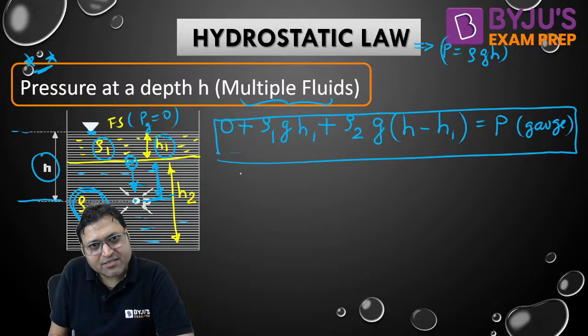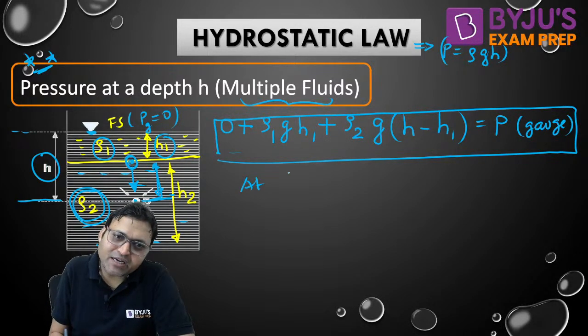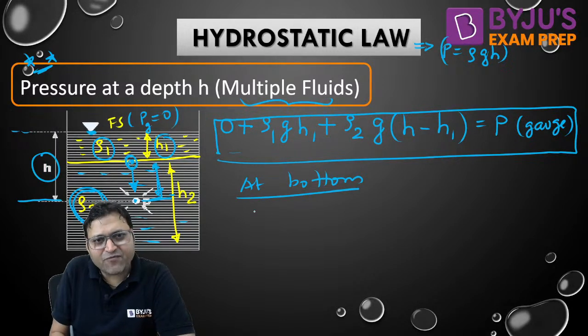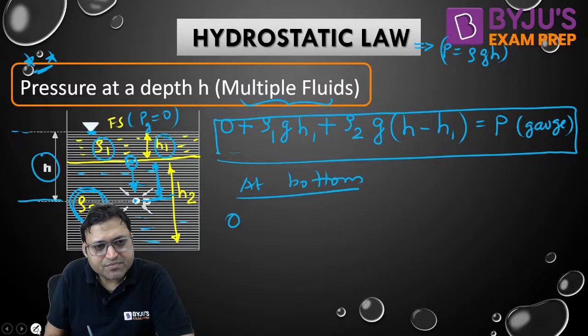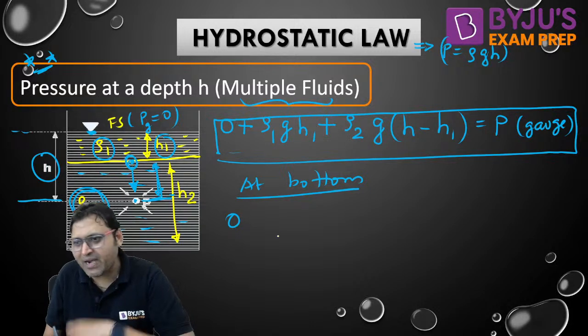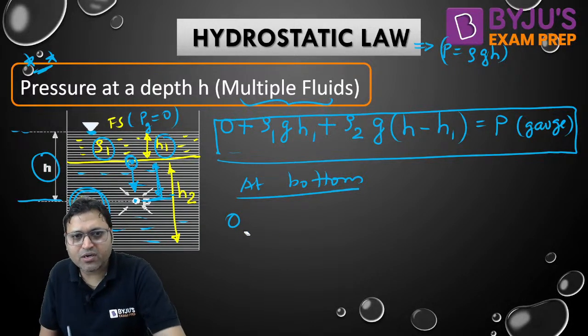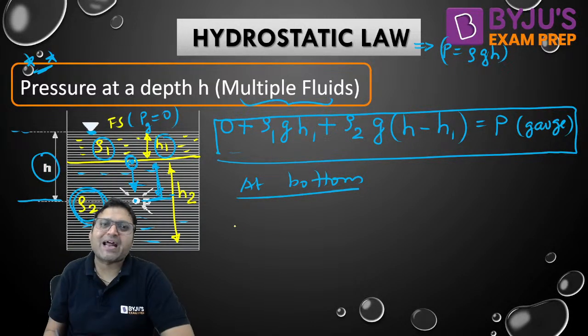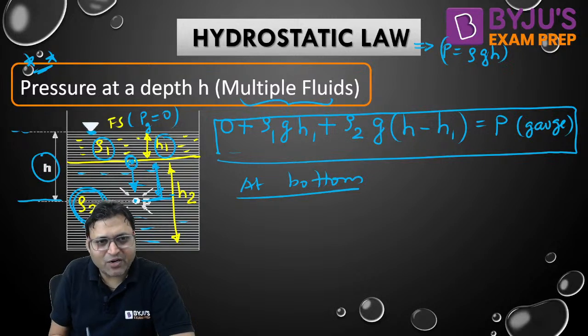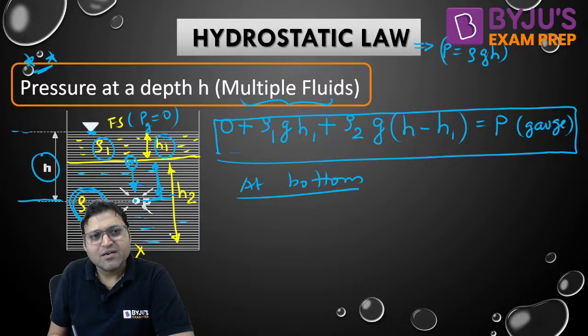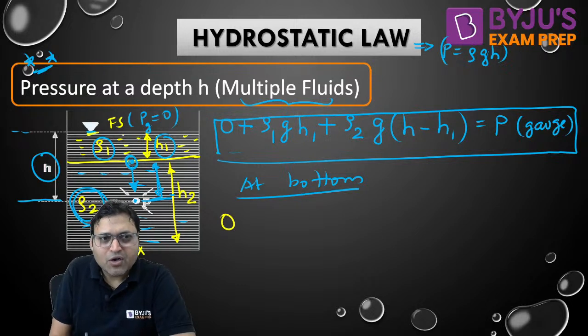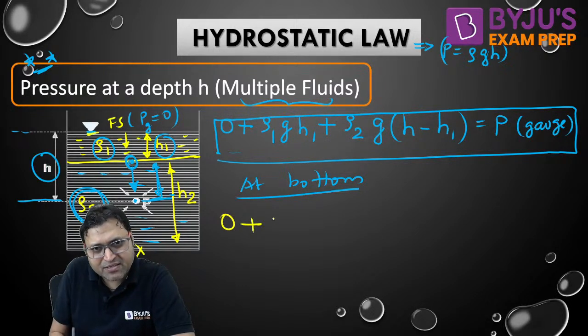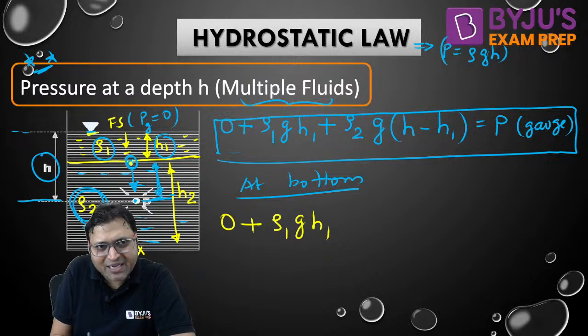Or at the bottom, if we want to write the pressure, what will it be? Look, this is very, very important for writing the pressure equation. If you want to find out the pressure at the bottom, we can start from the top. At the free surface, the pressure is 0. We are traveling in downward direction, plus rho 1 into g into h1. We are at the interface.